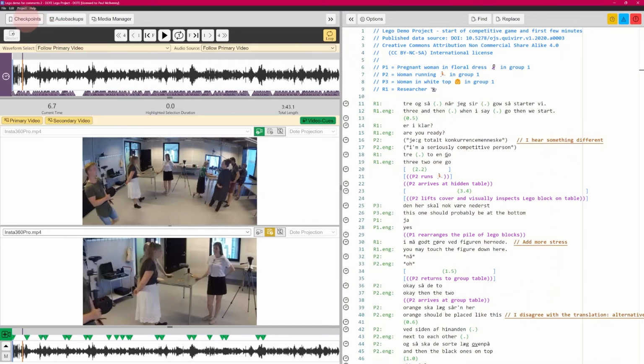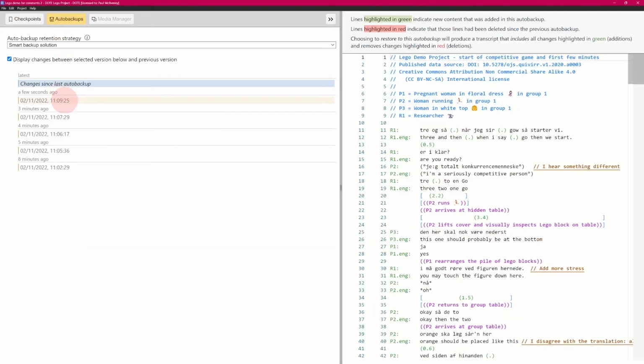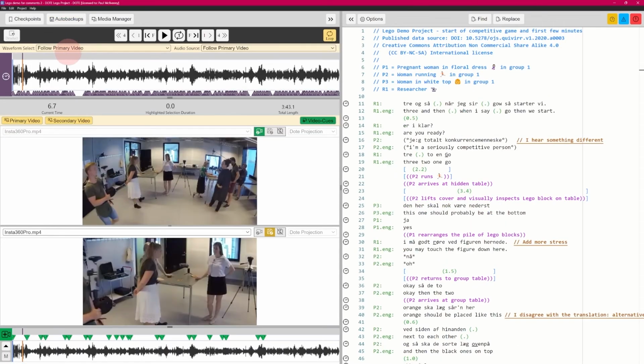But if you go to checkpoints, you'll be able to see a history of those changes if you have manually done that yourself. Auto backups may contain some sort of history here, as you can see, because if changes were made within the time period of the last auto backup, then there'll be a new record of what changes were made. But this is not with any names. This is just showing you, okay, we've got something saved here over a period of time, usually roughly every few minutes. Okay, so that's what we can do.